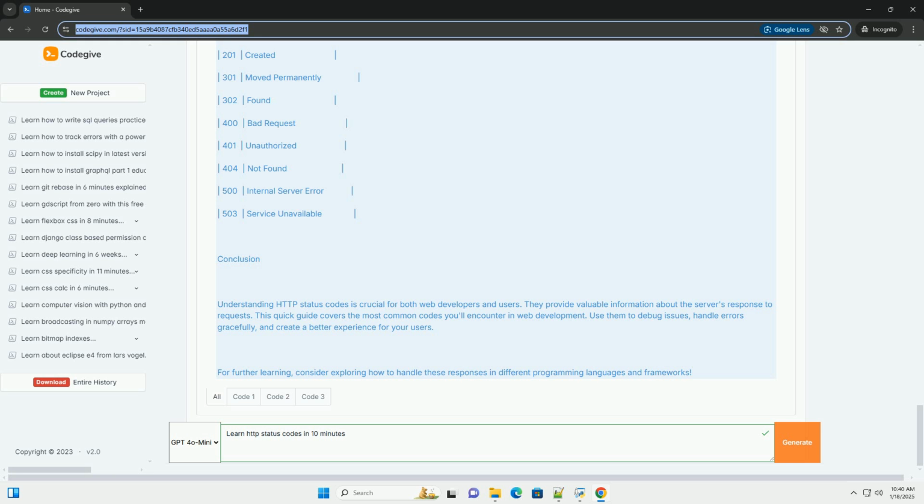Use them to debug issues, handle errors gracefully, and create a better experience for your users. For further learning, consider exploring how to handle these responses in different programming languages and frameworks.